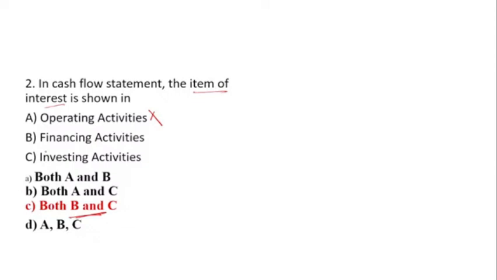It comes under your financing activity and your investment activity. Yes, Naik gives the right answer, that's option number C, financing activity and investment activity.